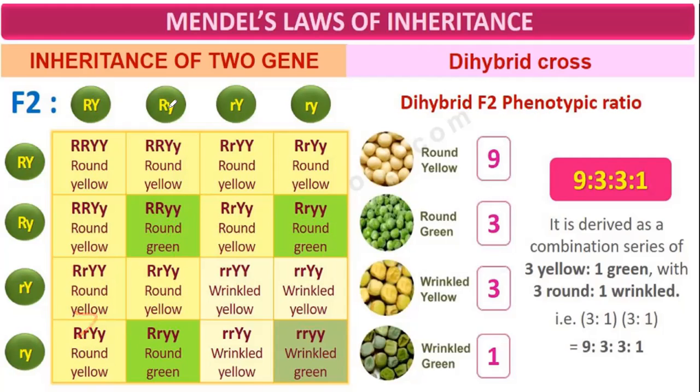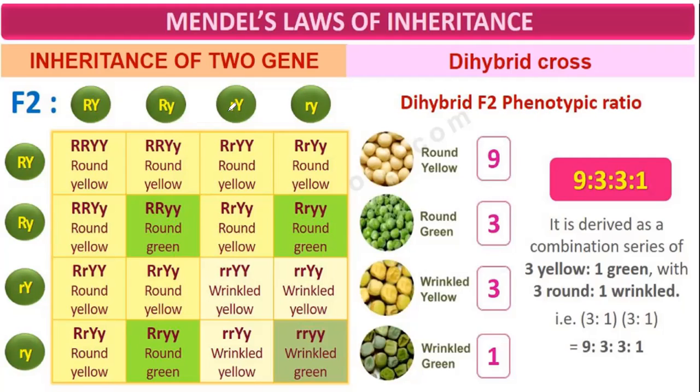Now see this combination: capital R, small r; because capital R is there, round. Here capital Y and here small y. Which is dominant? Capital Y, so we write capital Y first. Because capital R and capital Y are both there, it is round yellow.